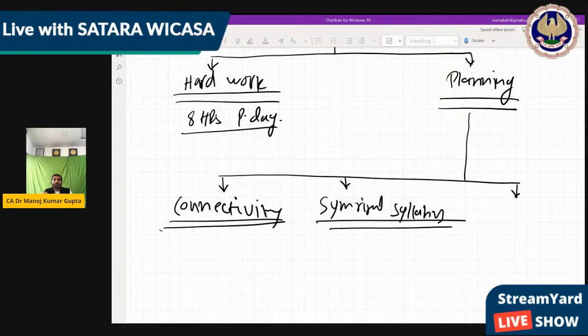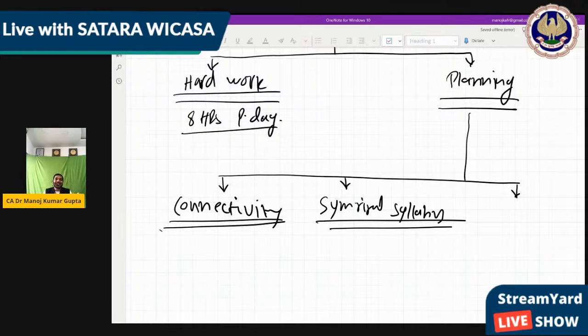Example, in your final account of proprietary concern, there are around 20 sums. Now in 20 questions, 80% part is common. So what we do, before starting final account of proprietary concern, we'll discuss that 80% part which is repeated in each question.